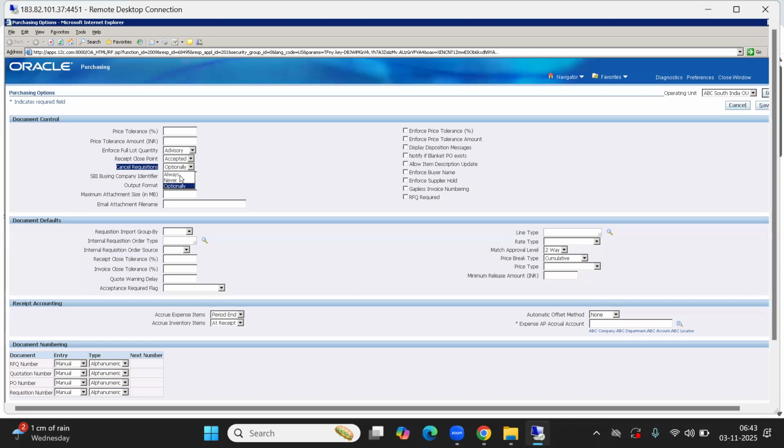Fine. For now, I'll select optional. When we do the scenario test, we will select each one of the options and try. Next, we'll discuss which is mandatory, which is an important one. This is something: SPI buying company identifier.